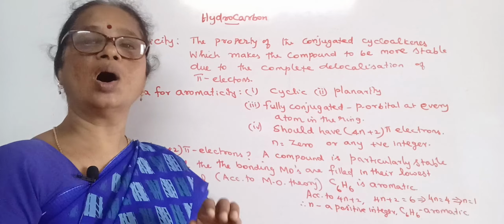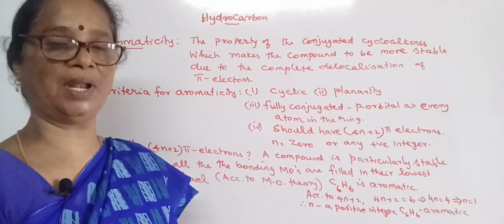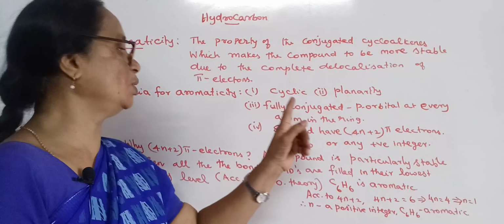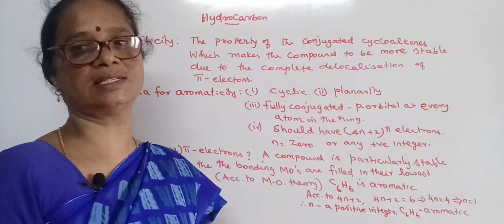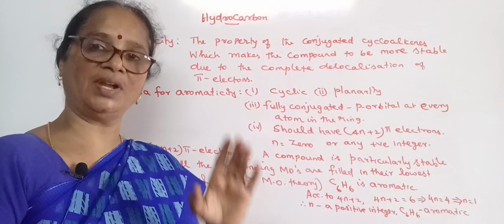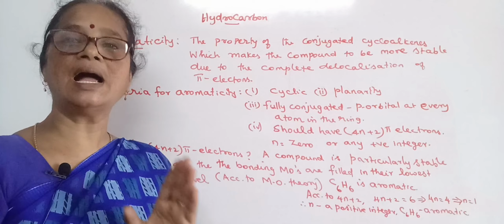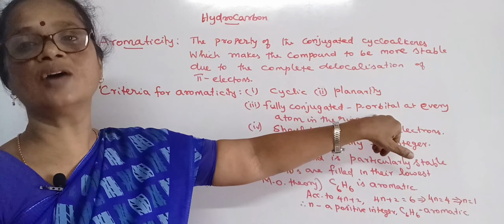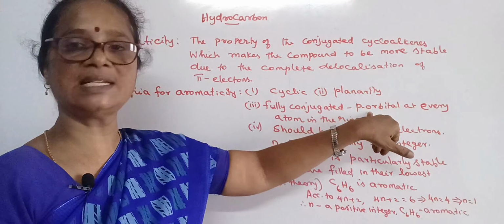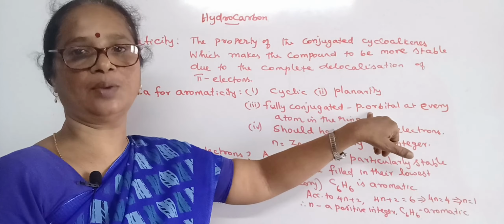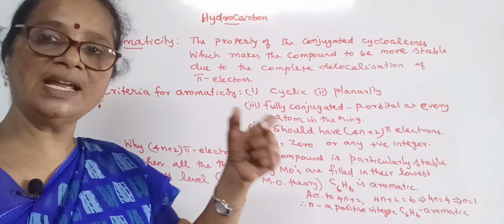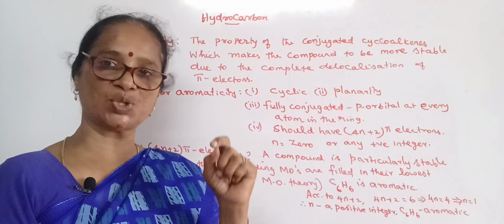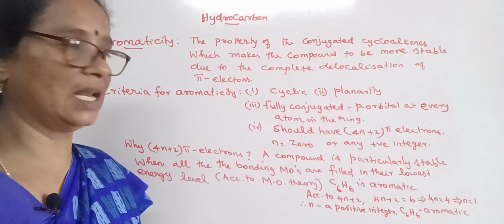Planar means all the atoms should lie on the same plane, and the compound should have a fully conjugated system. Conjugated means we have alternate double and single bonds. In this case, each atom of the ring should have at least a p orbital, a filled p orbital, or if any heteroatom is there, it should have an unshared pair of electrons.